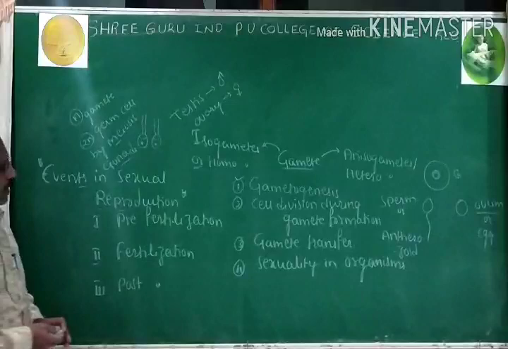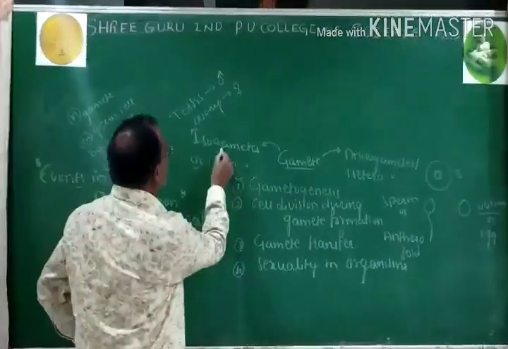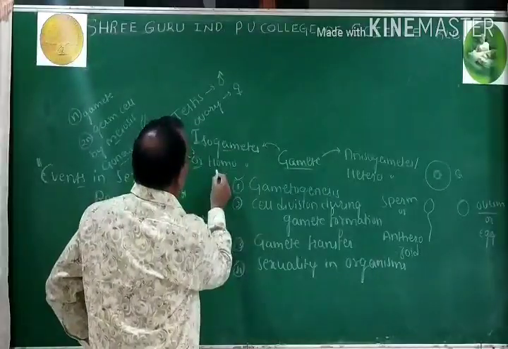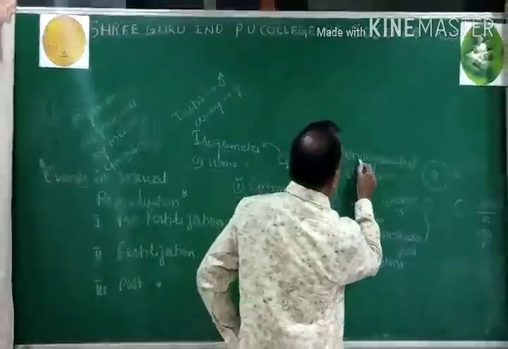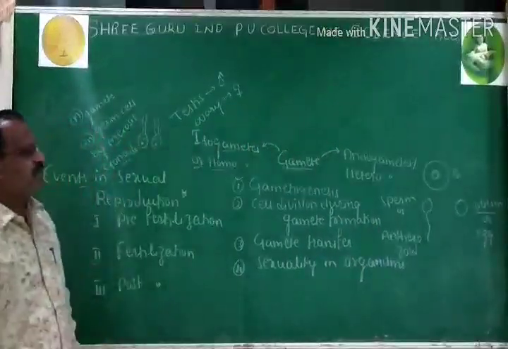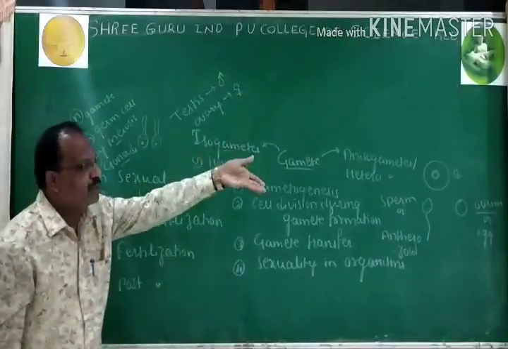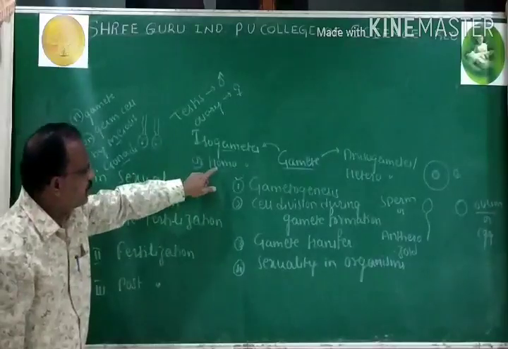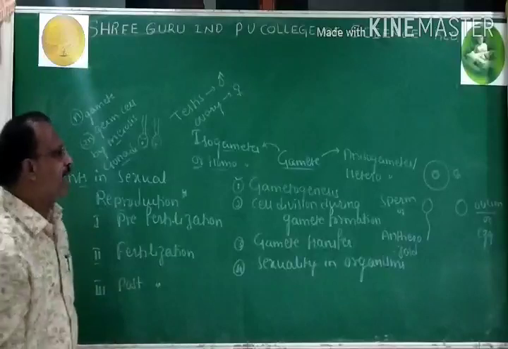Now, I will explain types of gametes. Gametes are of two types: isogametes, or you can call them homogametes, and anisogametes or heterogametes. Instead of that, you can also use the terms homogametes and heterogametes.